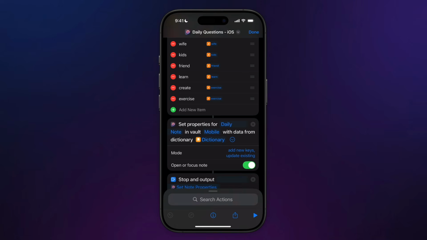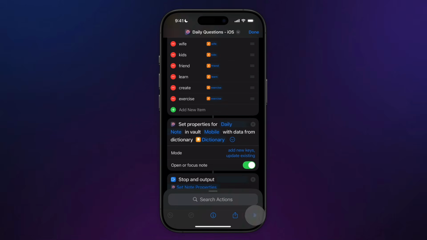Now this part gets a little bit technical. Short version here is that the set properties action adds my responses to the properties in the current daily note in a way that the workflow at the end of the day is exactly the same. So here's what it looks like in action.